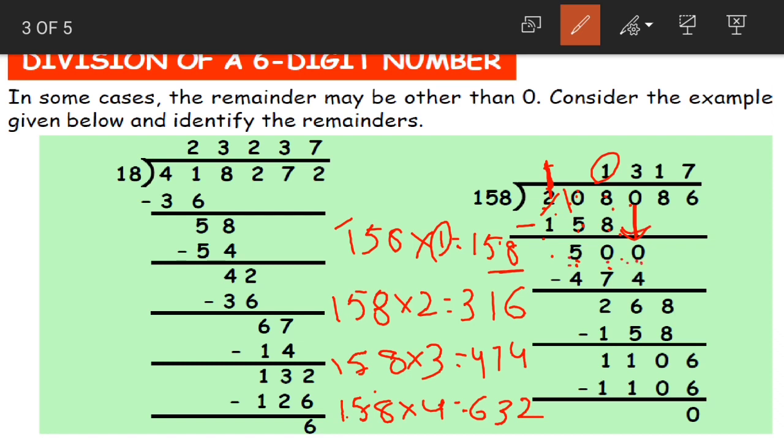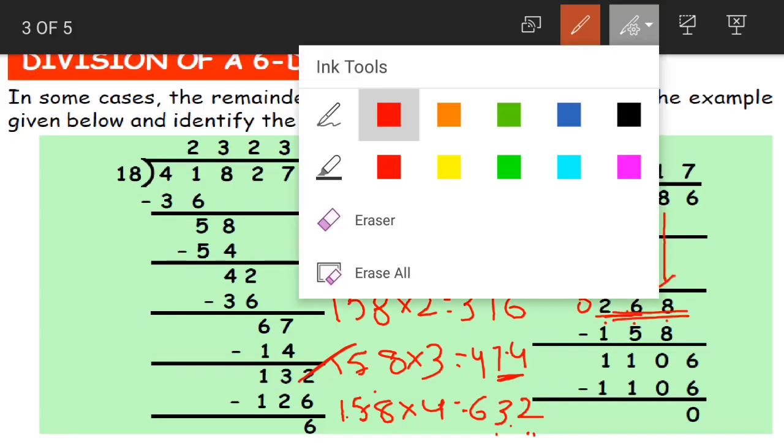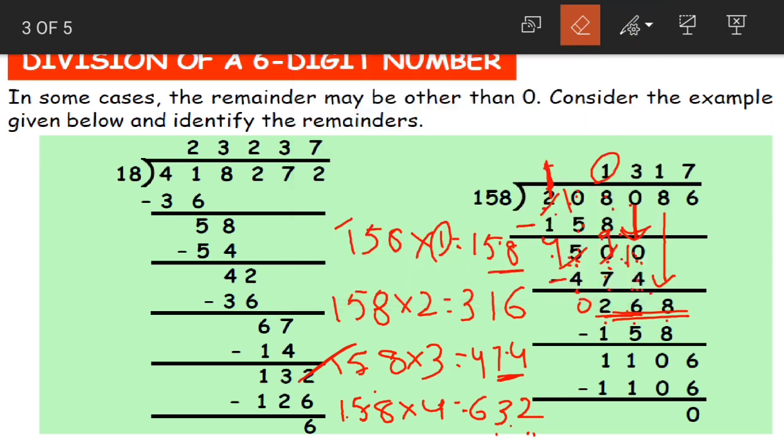It becomes 500. Now 500 comes between 474 and 632. So we will go with the smaller number, 474. When we subtract, now here it is not possible, so we will borrow. Yes, children? 10 minus 4 6, 9 minus 7 2, 4 minus 4 is 0. So 26 is our answer here. Then we will bring 8 down. It becomes 268.